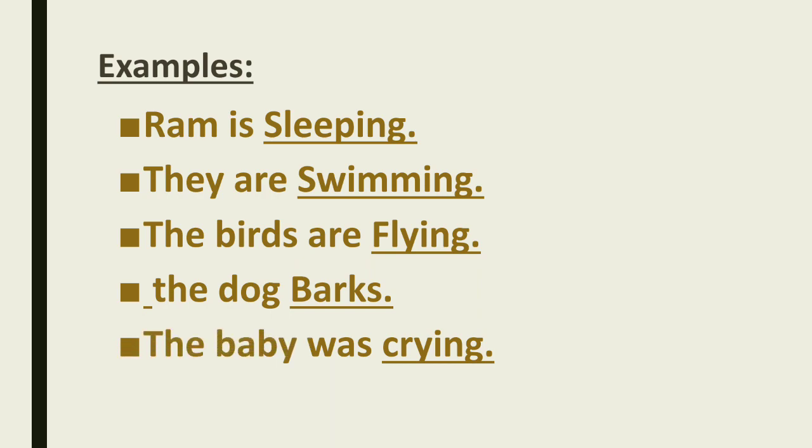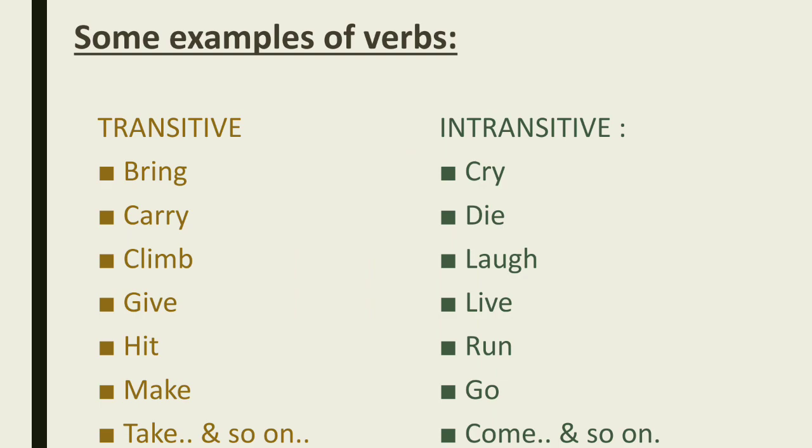So if you look at the sentences carefully, you will come to know that in all these sentences there is no need of what? Object. See, the birds are flying. The birds, what is the birds? Subject. Are flying is the verb. But if we talk about flying, after this does the question what arise? No, there is no need of the question what, because these sentences are complete. So these verbs are intransitive verbs. I hope you all have cleared these things.